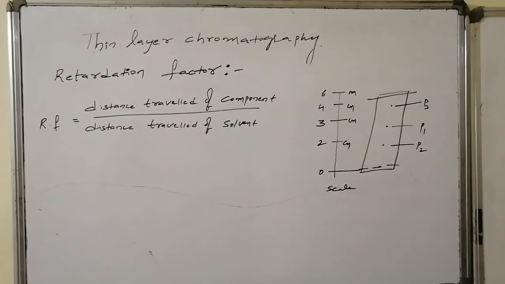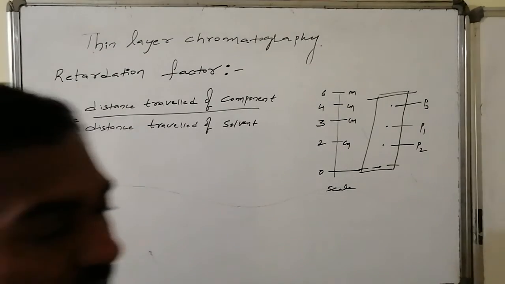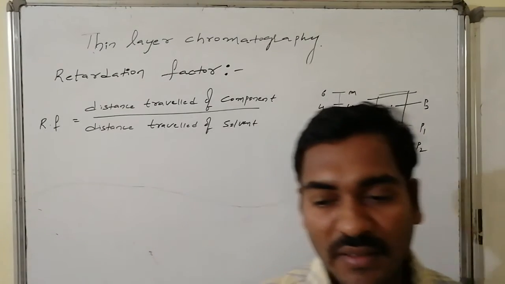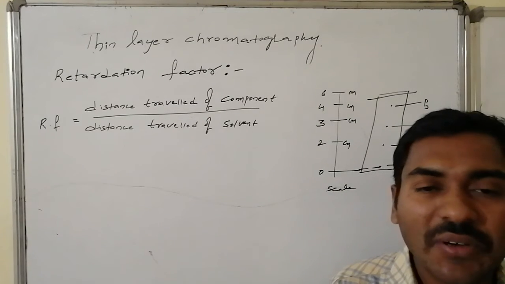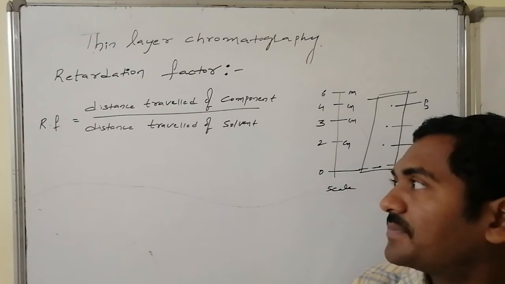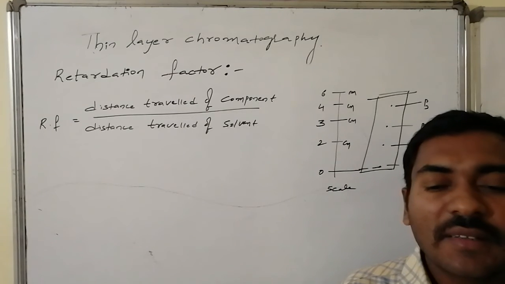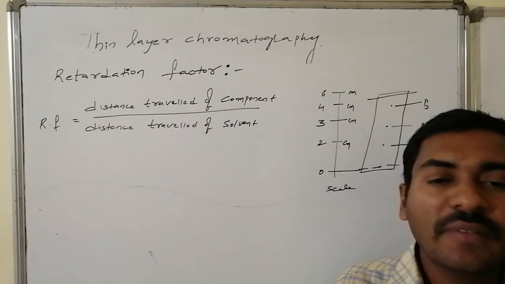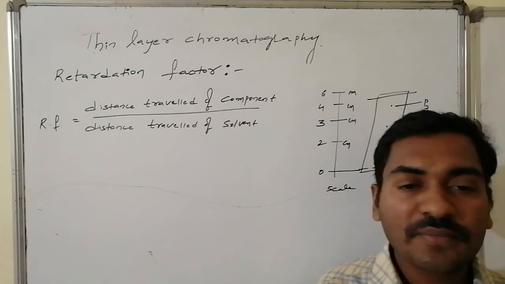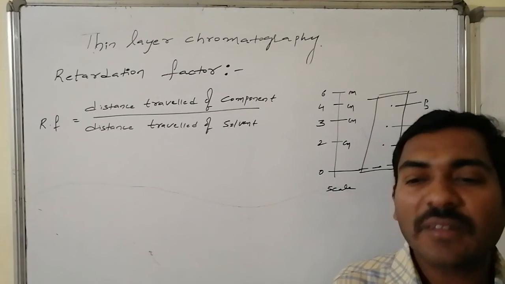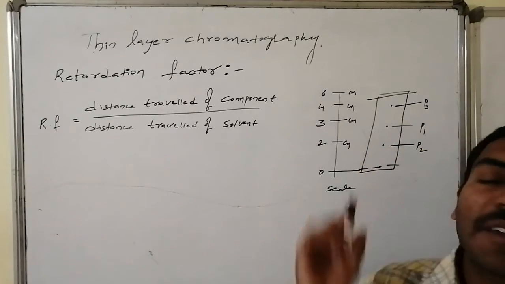Yes, there is a technical word, that is retardation factor. Then what is meant by retardation factor, what is its use, and how do we calculate it? Retardation factor is the ratio between the distance travelled by the individual component and the total distance travelled by the solvent. The highest distance is travelled by whom?